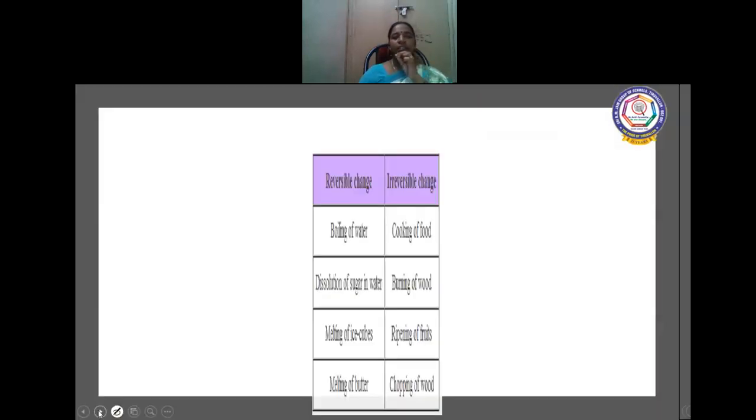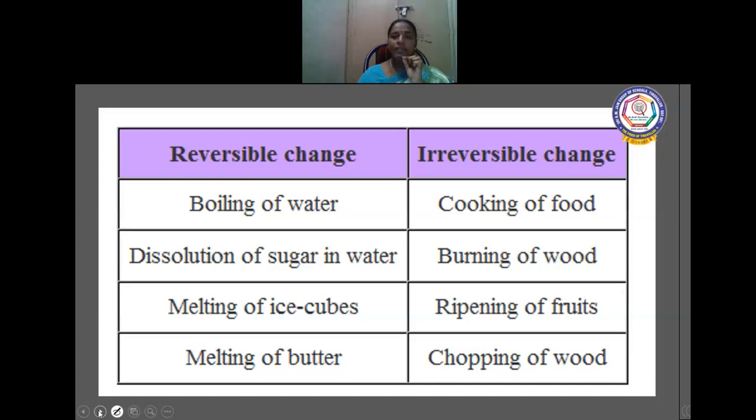Let us see the difference between reversible and irreversible changes. Boiling of water is a reversible change. Cooking of food is an irreversible change. And dissolving of sugar in water. After dissolving the sugar in water, when you boil it, the water will evaporate and the sugar will remain in the vessel. So it is a reversible change.